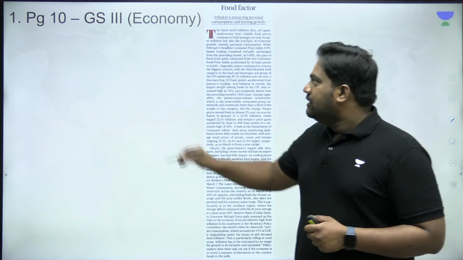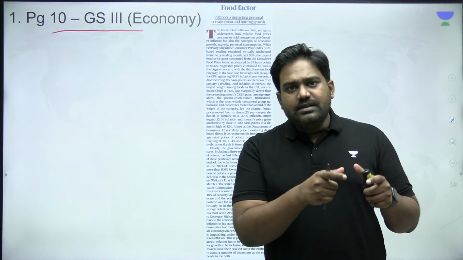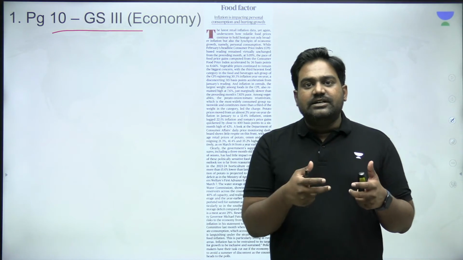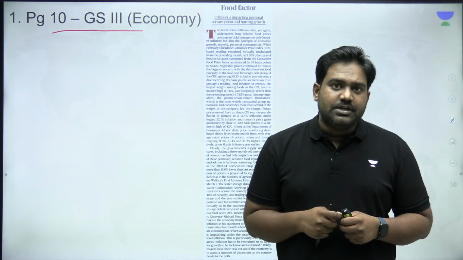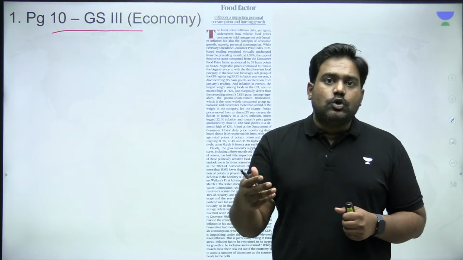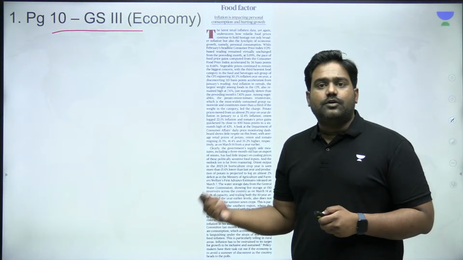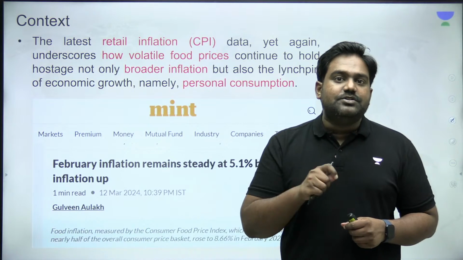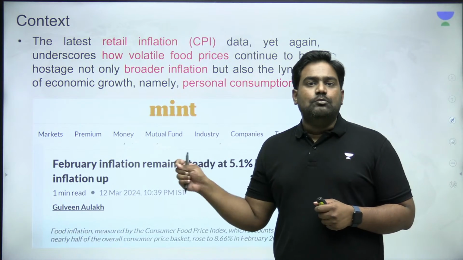So with this, let's get started with the analysis of today's The Hindu newspaper by looking at this important editorial from page number 10. This editorial deals with the current state of inflation in the Indian economy. The editorial is concerned about the higher levels of food inflation which is being reported over the last few months. And it is examining the macroeconomic impact on India's growth prospects as well as on inclusive growth in India. And that is the focus of this editorial. So let's look at the context first, and then we shall dive deep into this topic and understand many important concepts along with examining the viewpoint of the editorial.